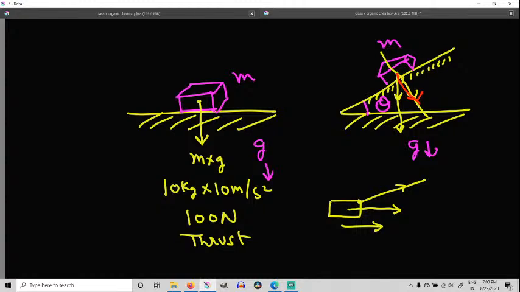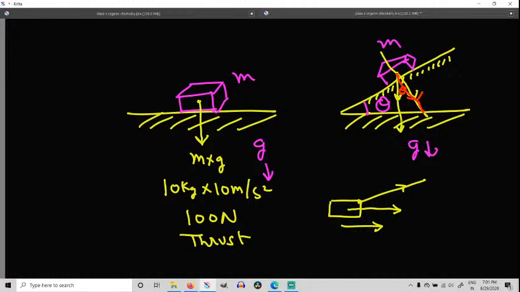Now if you see that this was 90 degree, and this was theta, so this becomes 90 minus theta, which means this becomes theta. So this angle is theta, so I can convert this weight into the component acting in the direction of the red arrow. And how much does that become?